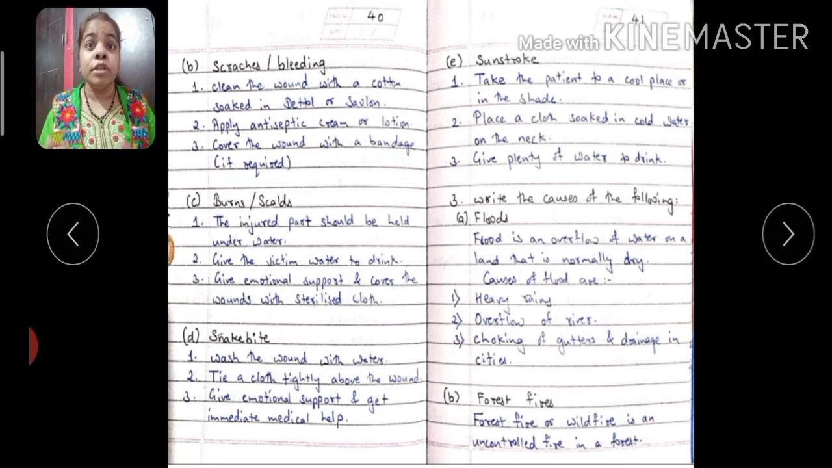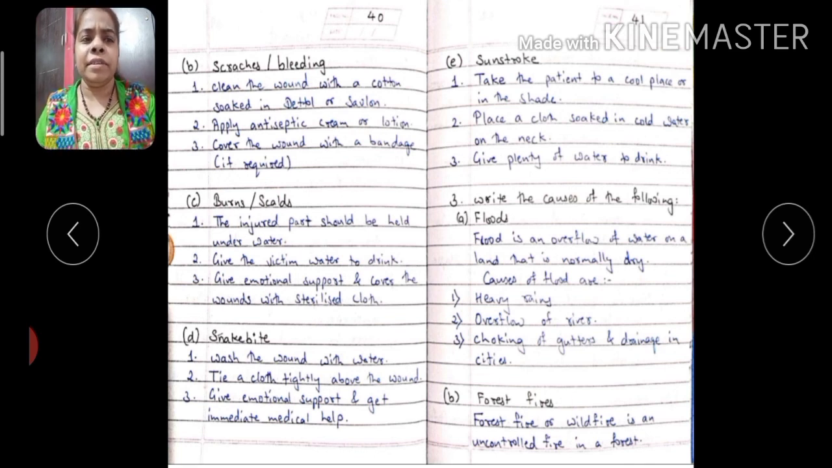Now, what are the causes of flood? Heavy rains. If it's raining very heavily, there is a lot of water everywhere. This is one cause. Overflow of river. If some river is overflowing, that is also causing flood situation nearby the rivers. Choking of gutters and drainage in cities. Yes, if the drainage facilities are not good, then there will be choking, and because of that, the cities are going to get flooded.